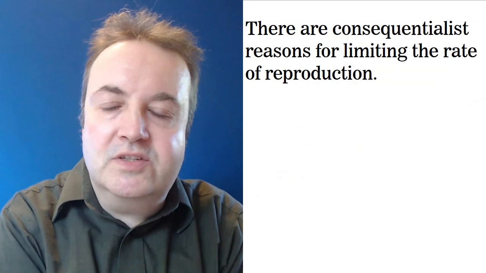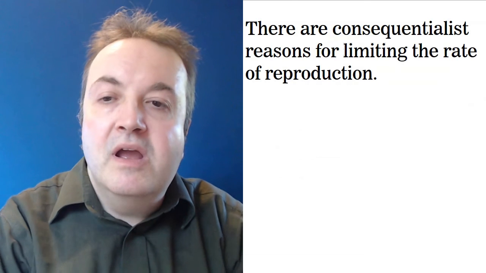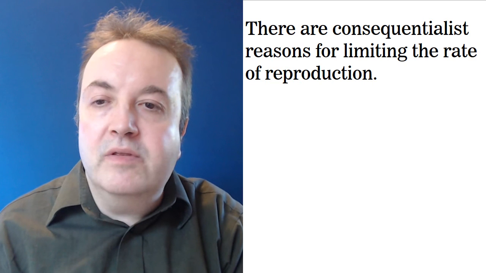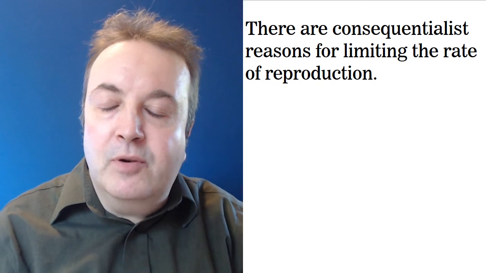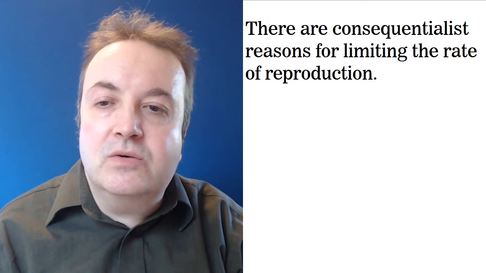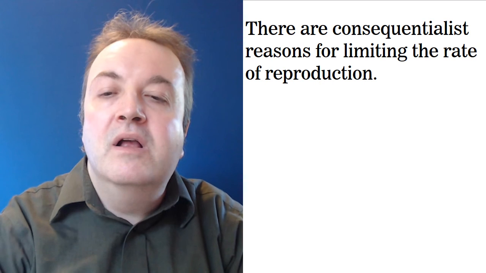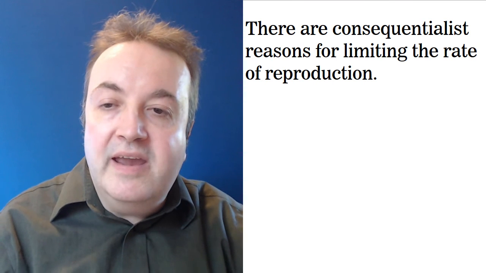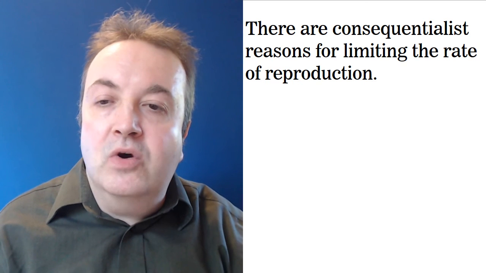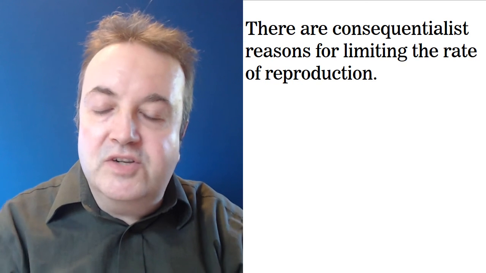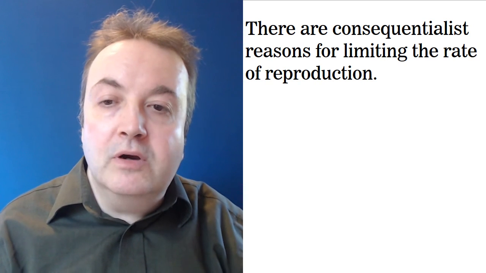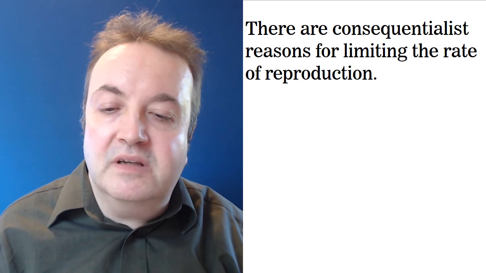And there are consequentialist reasons for limiting the rate of reproduction. Consider the fact that since the time I was born, the population has a little bit more than doubled. And if the birth rate continues at the same rate, this means that the population is going to be doubling at least twice every century. And so before long, the population is going to grow inordinately huge. And people are going to be overcrowded, and there's going to be limited resources, because there's just not enough resources to sustain a population that large. And people are going to suffer greatly because of this.